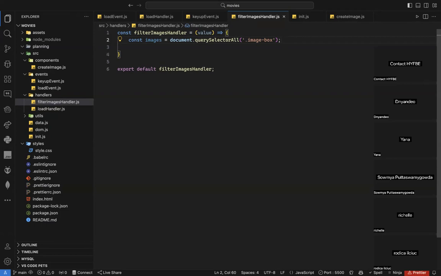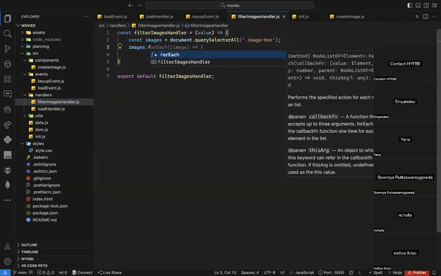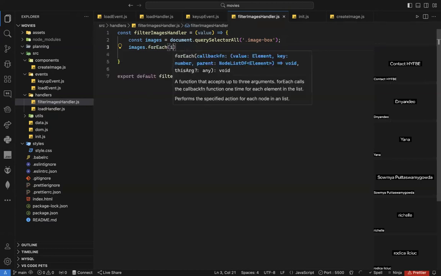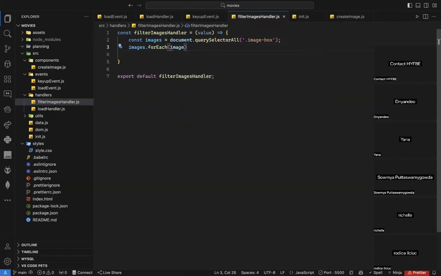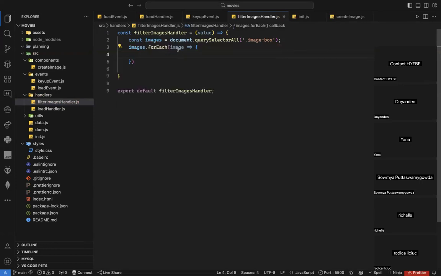How can I use forEach on it? How can I know? Well, I can just type images dot for, and as you can see, I have forEach. So I have forEach, and now I will have an image like that. Can anyone tell me what the image will be here? What do you think the image will be here?